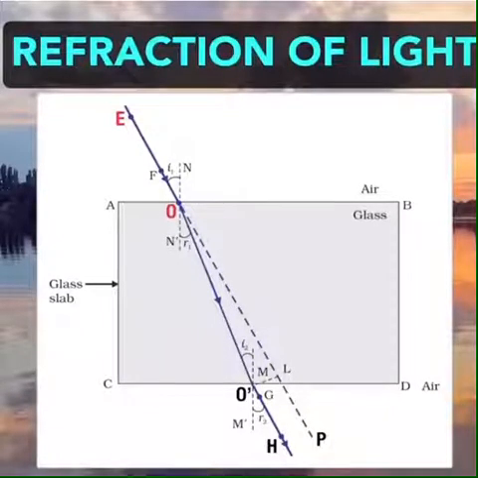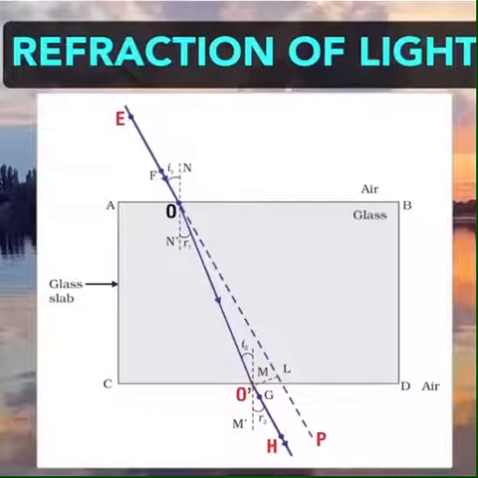And when it travels from glass to air at the point O dash, it travels away from the normal. So there is a change of path of the light ray. It does not travel in a straight line when it travels from one medium to another. It is changing its path. It is called refraction.